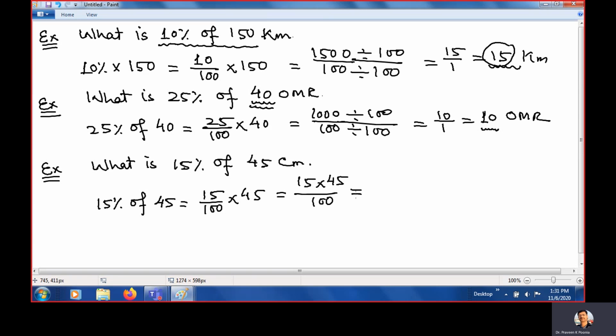If you will multiply, what will we get? If you will multiply 45 and 15, 15 times 5 is 75, 7 carry. 15 times 4, 60, plus 7 is 67. So it is 675 upon 100. And if you will divide by 100, what you will get? You will get 6.75 centimeter. So 15% of 45 is 6.75 centimeter.